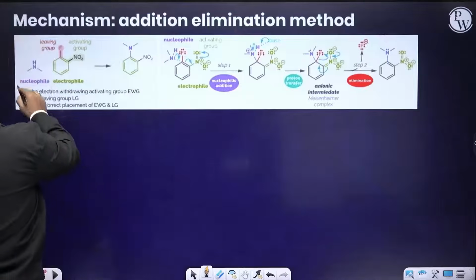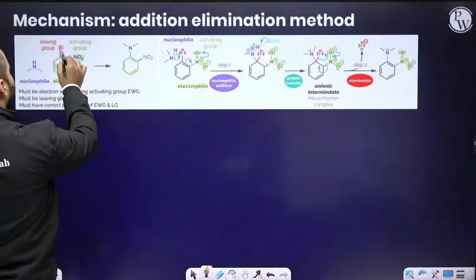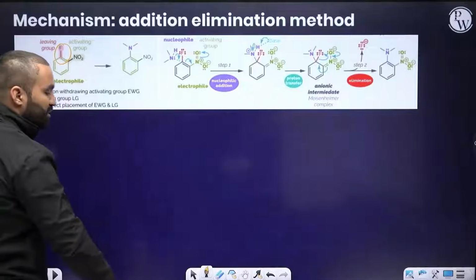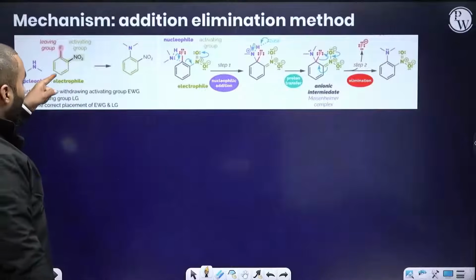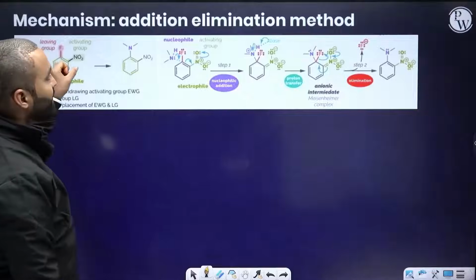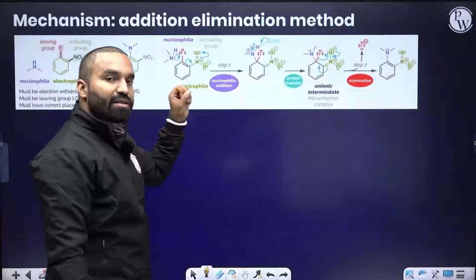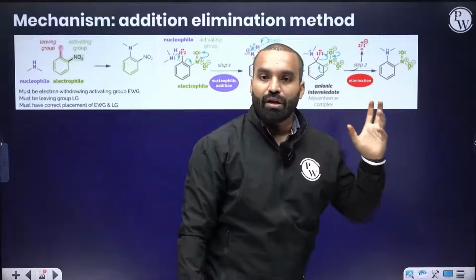So this is my nucleophile. Suppose I bring in a nucleophile. I can substitute that fluorine here. This fluorine can be substituted by a nucleophile, which is otherwise a very weak nucleophile. How am I facilitating this reaction? By increasing the electrophilicity of the haloarene ring, substituting it with an electron withdrawing group.